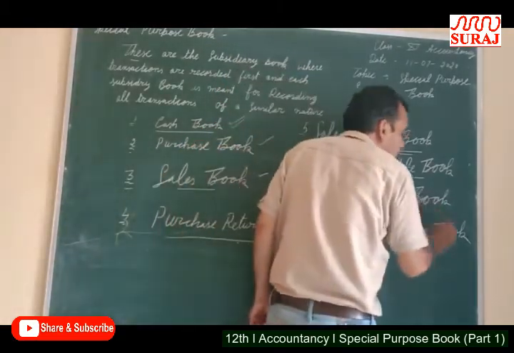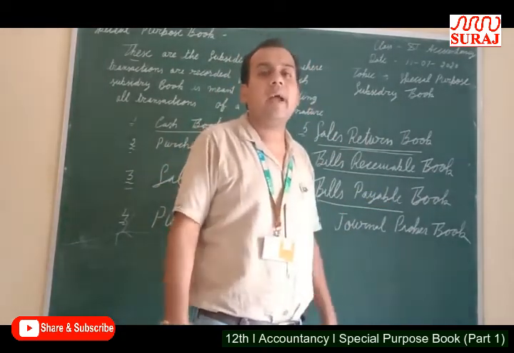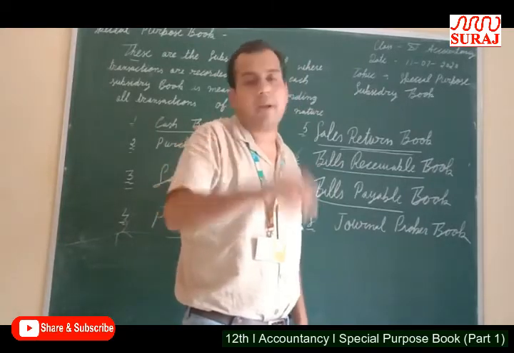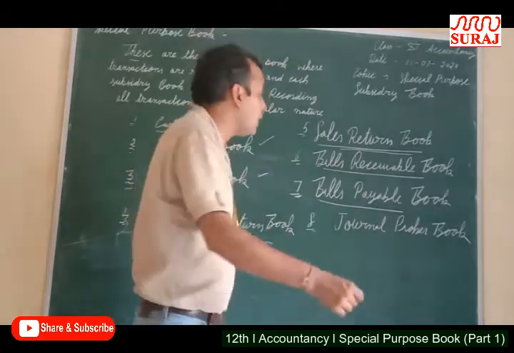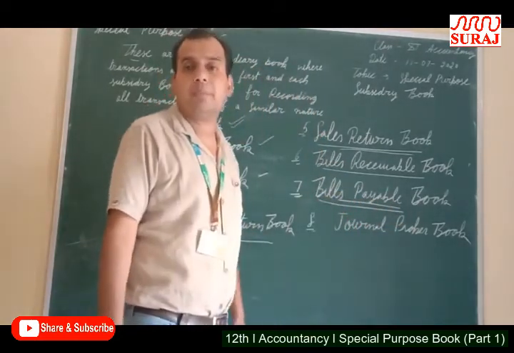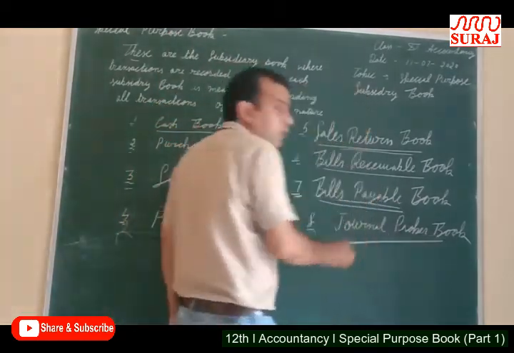Bills payable book: if we purchase goods from the supplier on credit, and for this bills are given to the supplier, these are the bills payable and these are recorded in bills payable book. Last one, journal proper book.